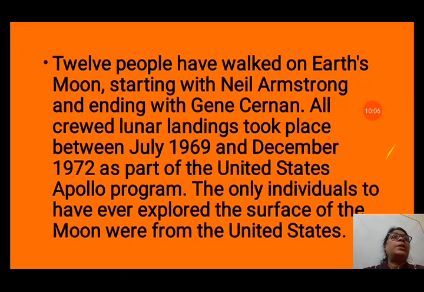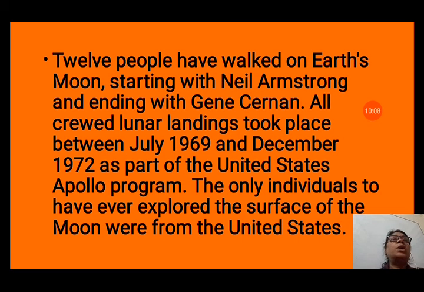So we have seen about the landing on the moon. Now, 12 people have walked on Earth's moon till now, starting with Neil Armstrong and ending with Gene Cernan. All crewed lunar landings took place between July 1969, the first by Neil Armstrong, and December 1972, as part of the United States Apollo program. The only individuals to have ever explored the surface of the moon were from the United States. So, the United States was the first and the only explorer of the surface of the moon.